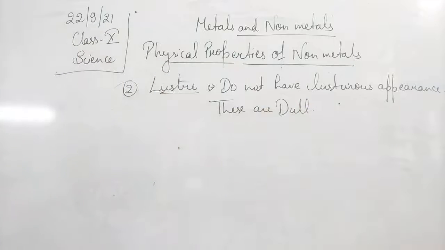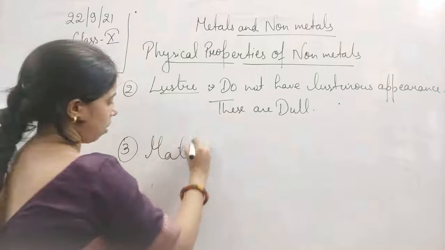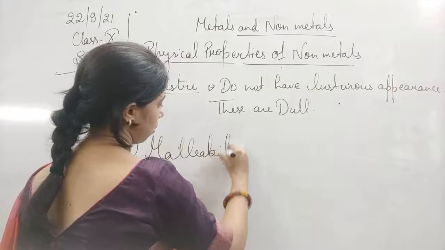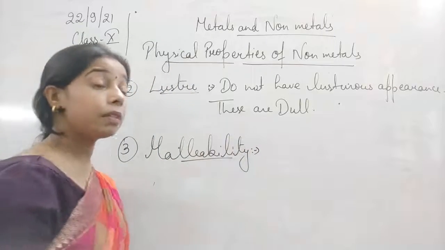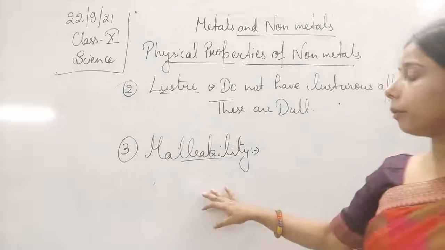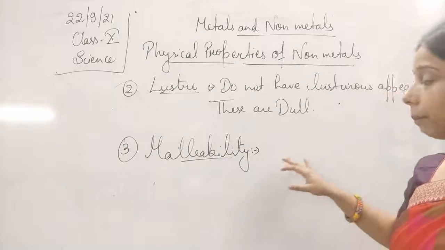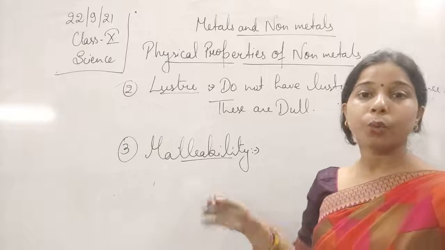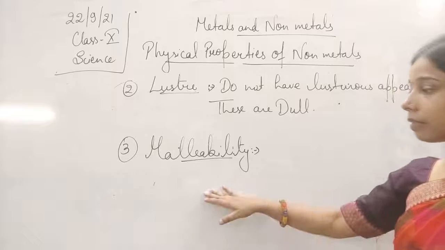These are dull. Next one is malleability. Metals are generally malleable. We have already studied malleability. Malleability is the property in which, by beating it with a hard object, we can draw it into thin sheets, and that is malleability.